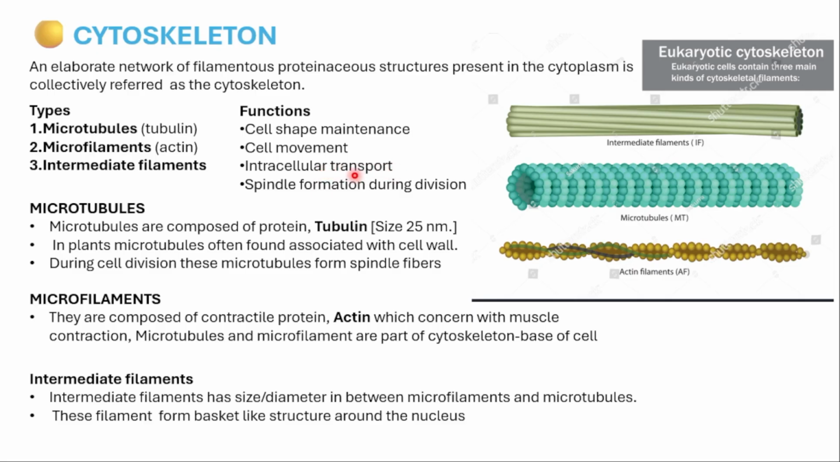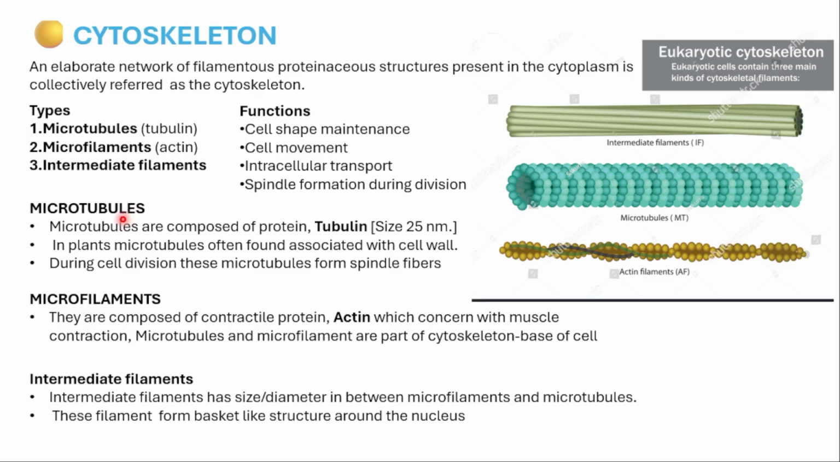Intermediate filament is for intracellular transport. Whatever transport takes place inside the cell is helped by what? Intermediate filament. And it is also helpful in the formation of what? Spindle formation during cell division. You will come to know what the function of spindle formation actually is in the chapter on the cell cycle.